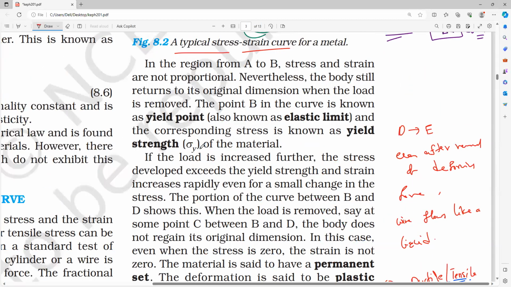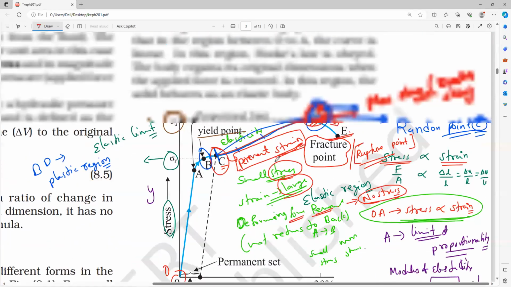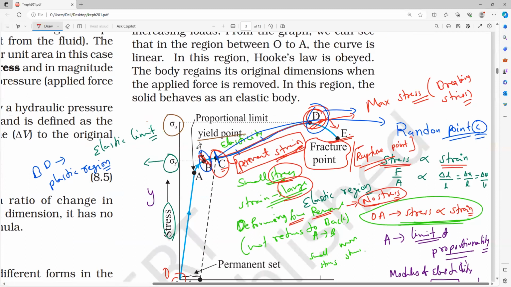Very, very important. The yield point we can also call the elastic limit. What is the elastic limit point we studied? Which point is called the elastic limit in the graph? B point. Understand? That is why the elastic limit we can also call the yield point. It means after that, it will never be reversed back.